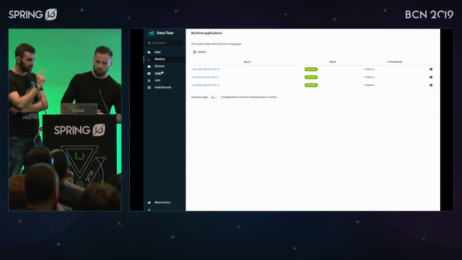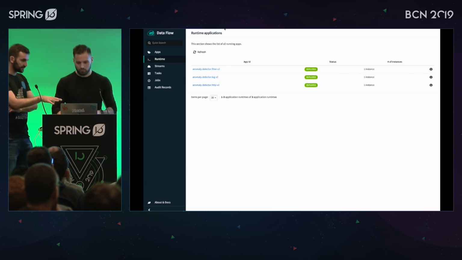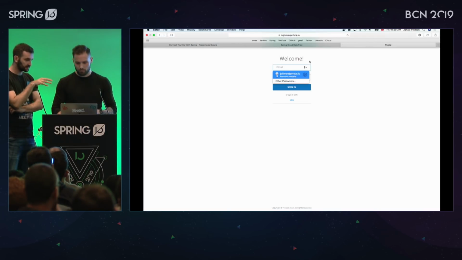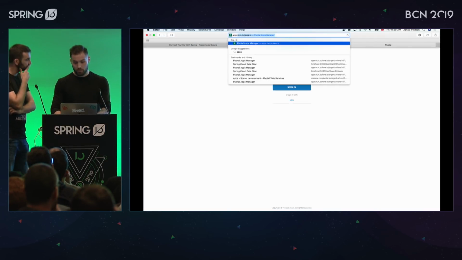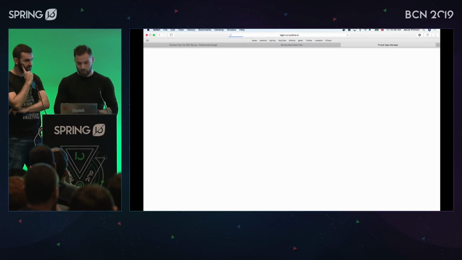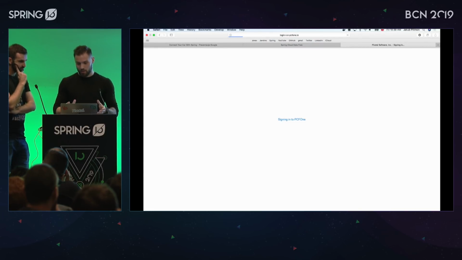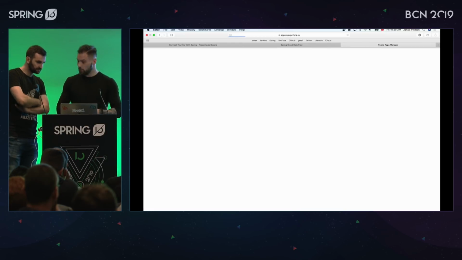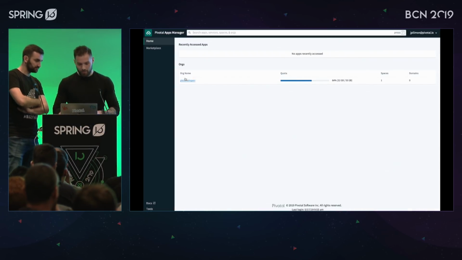Okay, that's awesome. So the last question is, because it's running on your laptop, is there an option to actually have it running in the cloud? Yes. So I have my PWS apps account. You can have yours as well. There are web services, right? Yes. The internet connection is kind of slow. Let's see if I can get logged in. Any questions? No. Oh yeah.